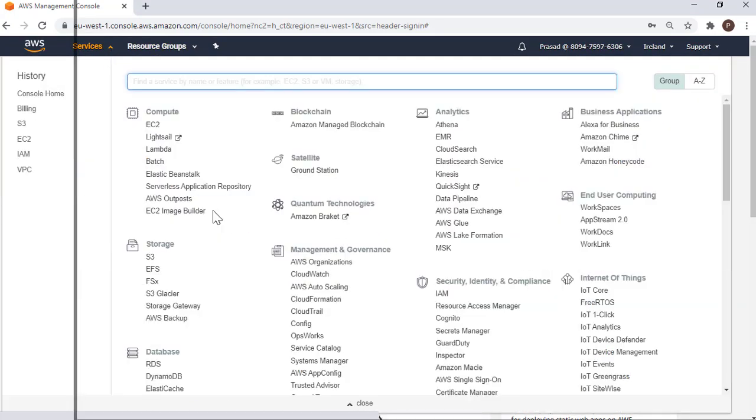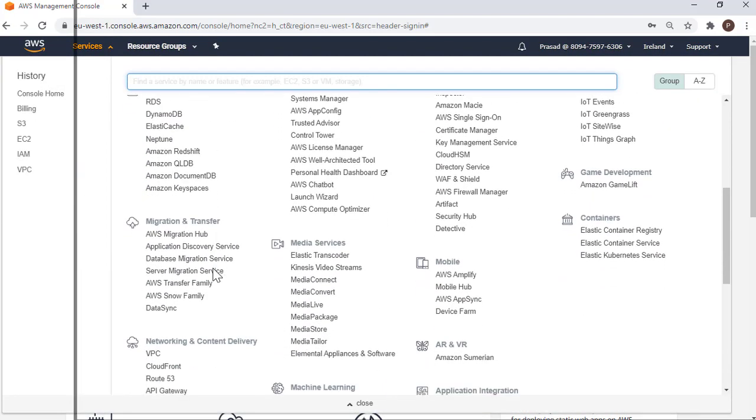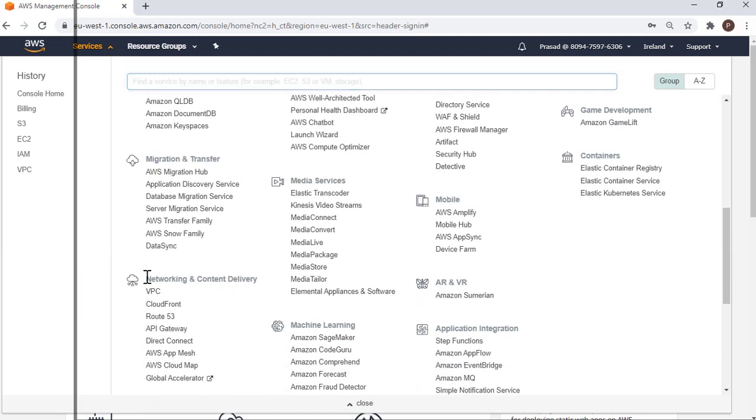In the services, under networking and content delivery, we have VPC here. If we click on VPC, let us see what we have by default.